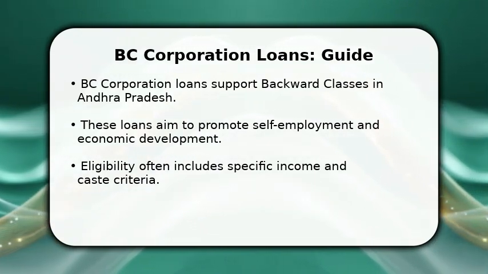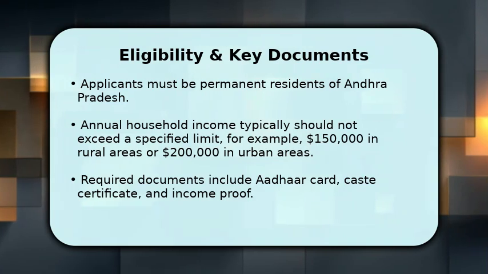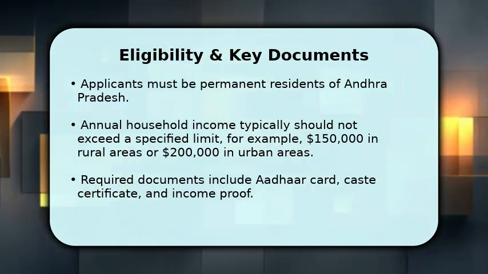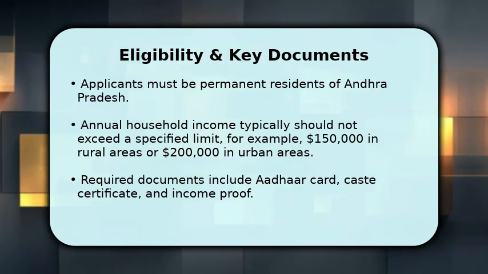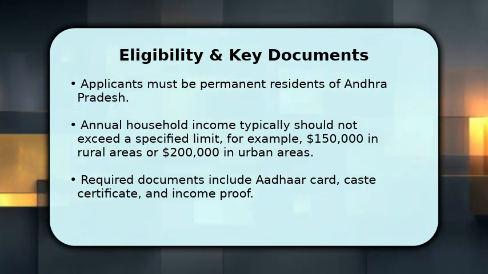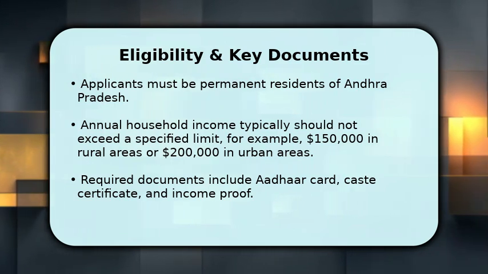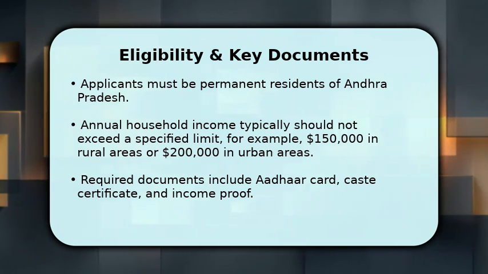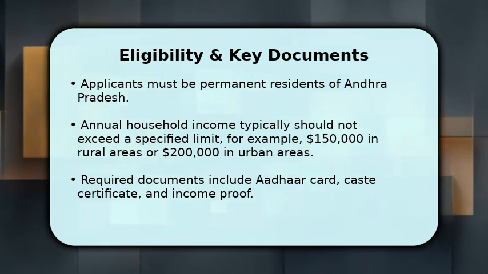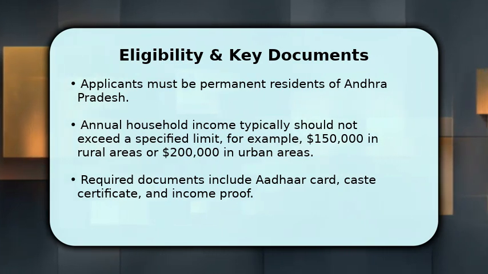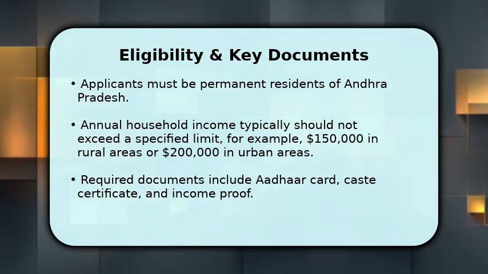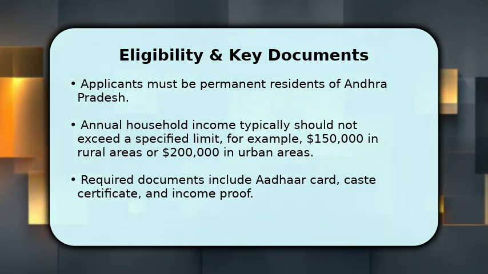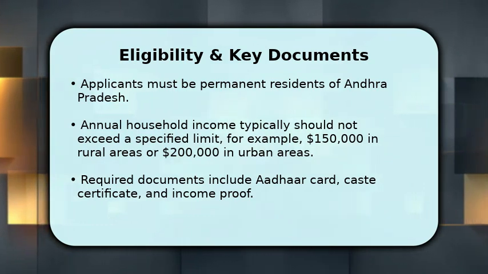Let's get started. To qualify for a BC corporation loan, you must be a permanent resident of Andhra Pradesh and belong to the backward classes category. There are also income criteria. For instance, your annual household income might need to be below 150,000 rupees in rural areas or 200,000 rupees in urban areas. Gather essential documents like your Aadhaar card, caste certificate, income proof, and bank passbook to ensure a smooth